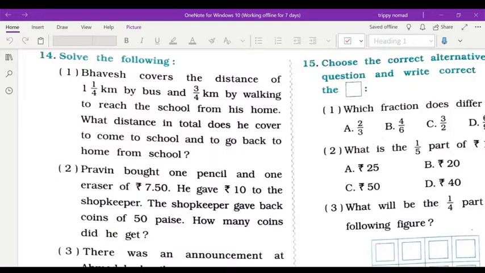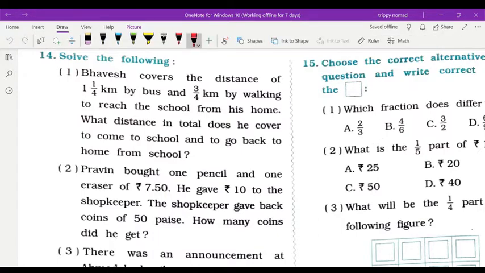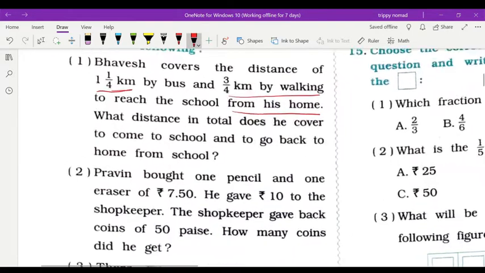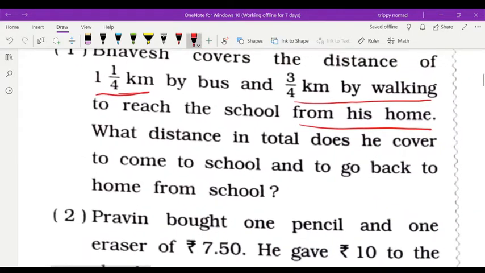Bhavesh covers the distance of one integer 1 by 4 kilometer by bus and 3 by 4 by walking to reach the school from his home. What distance in total does he cover to come to school and to go back home from school?